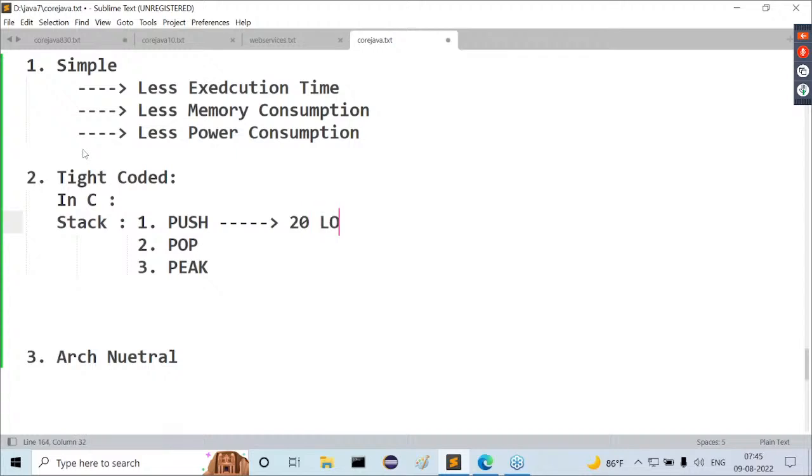Nearly 20 lines of code, on an average. Nearly 20 lines of code we are going to provide to implement the push operation in our C program.